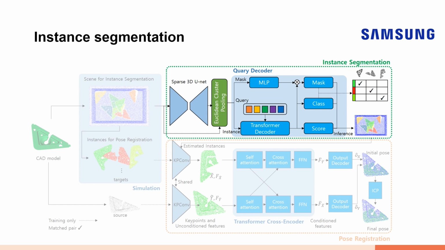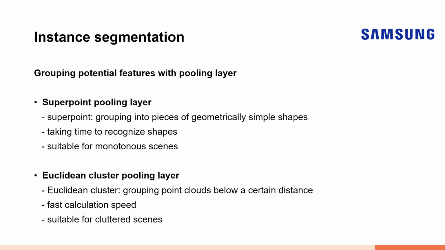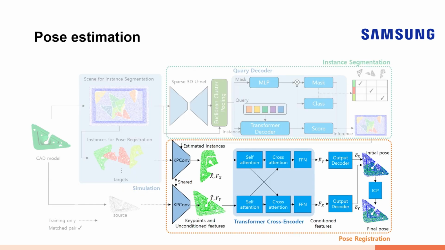In the segmentation part, we group the 3D UNet features. Subsequently, the query decoder with transformers enables query vectors to learn instance information through feature cross-attention. While this structure is similar to the SPFormer, the pooling layer is what sets them apart. We modified the pooling layer, previously based on superpoints, to be more suitable for complex bin picking scenes by incorporating the cluster pooling layer.